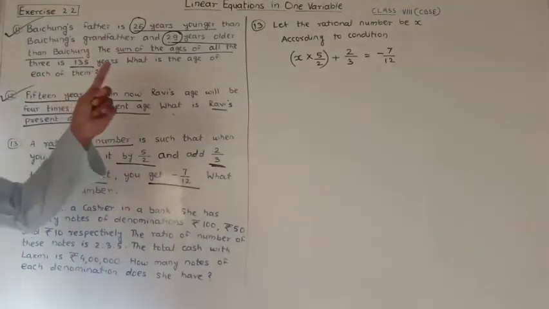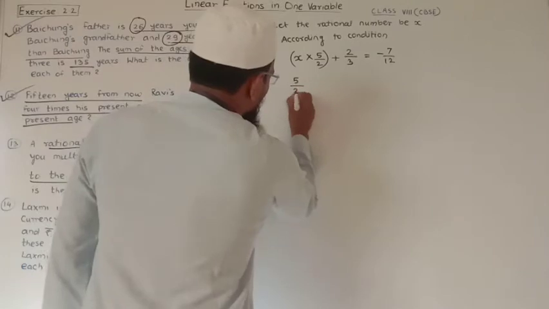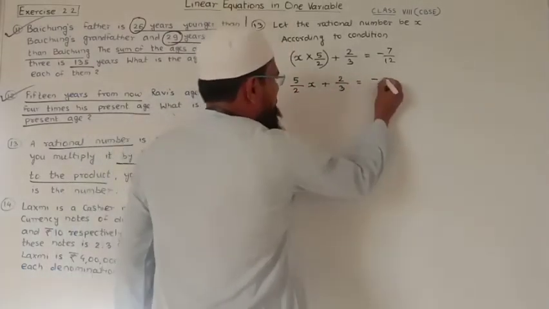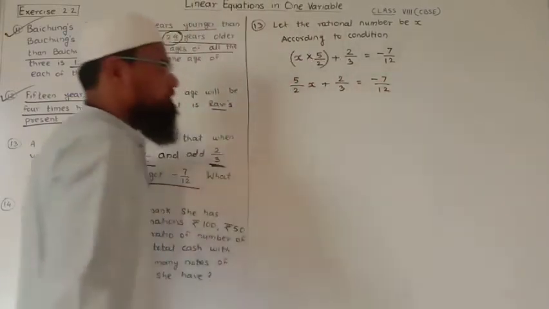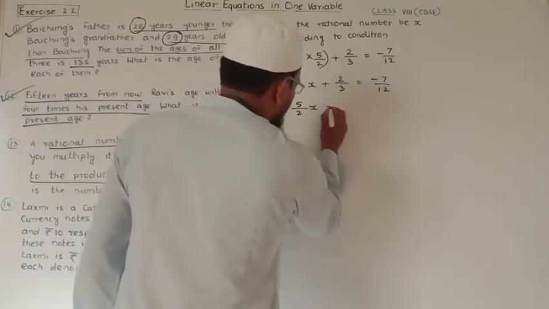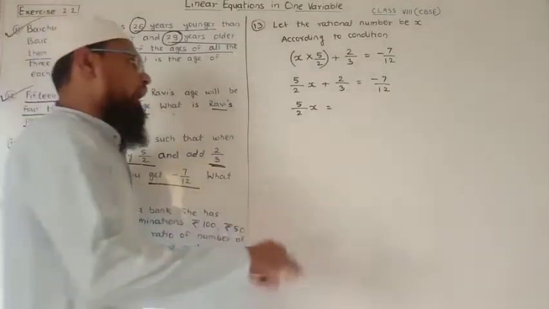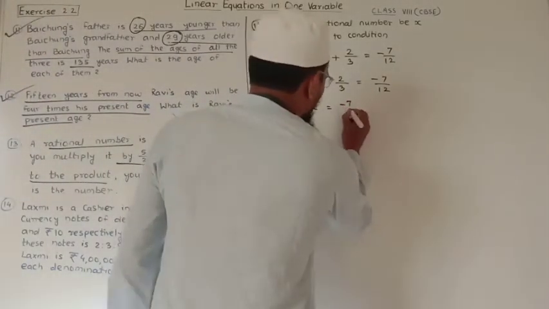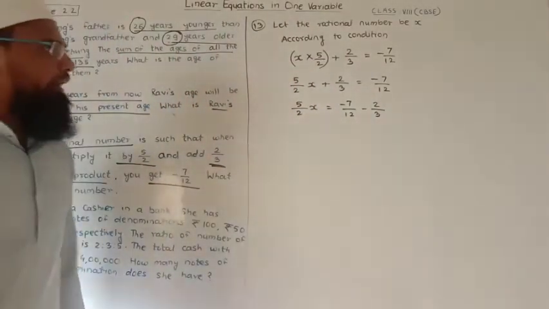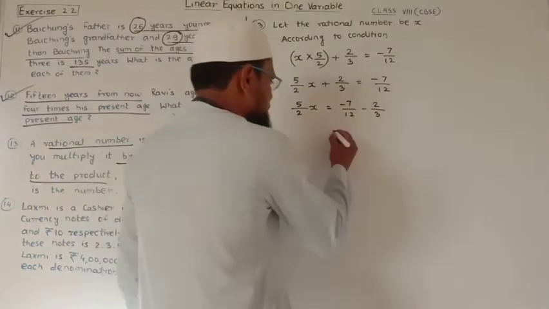So now it is very simple. Here we get 5 upon 2x plus 2 upon 3 is equal to minus 7 upon 12. First of all, 5 upon 2x as it is, and when we transpose this 2 upon 3 to the RHS, it becomes minus 2 upon 3. Now we know that the LCM of 3 and 12 is 12.